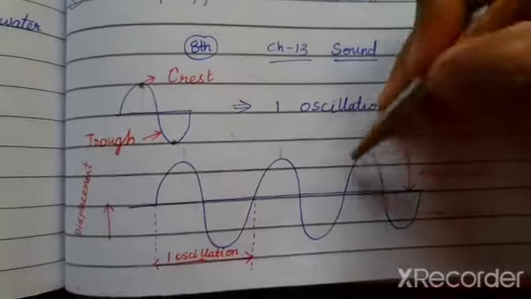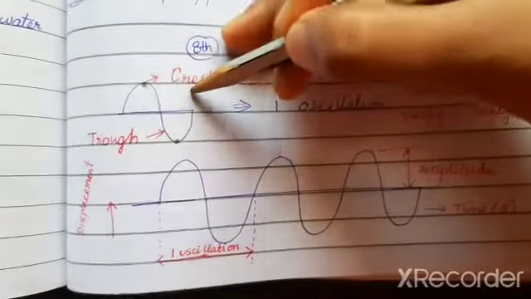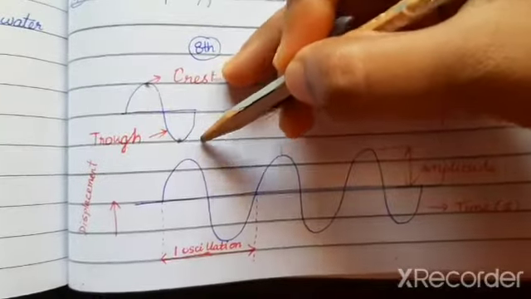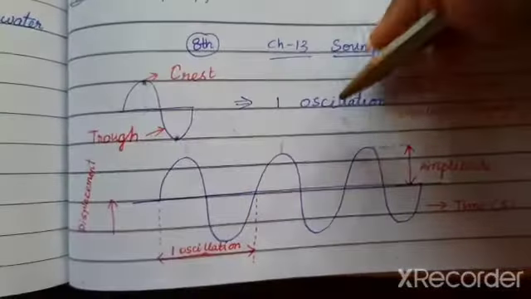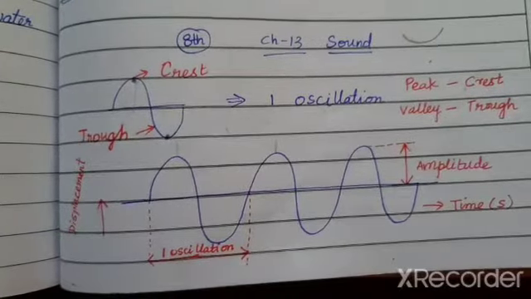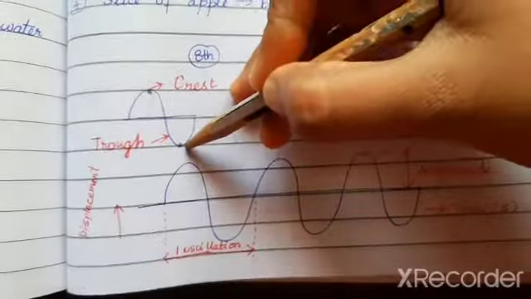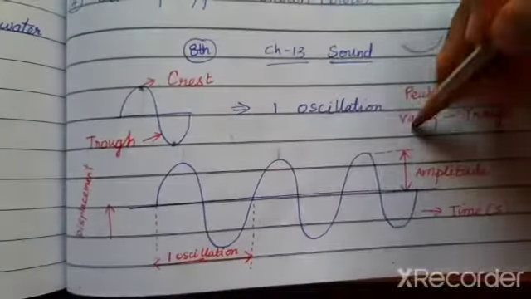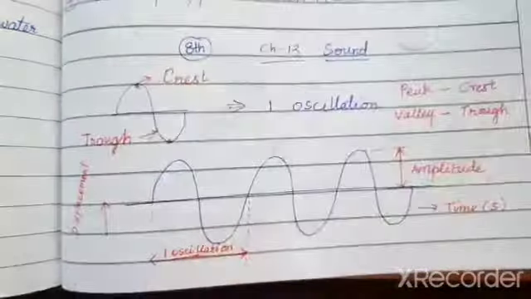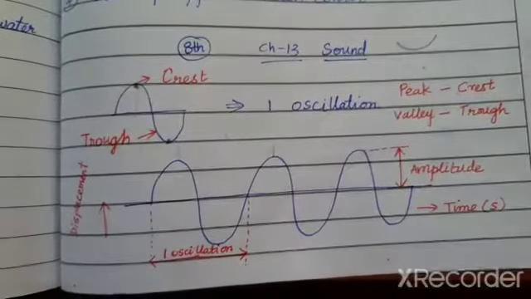So how do I describe an oscillation of a wave? When one crest and one trough is completed, then it constitutes one oscillation of a wave. The peak of the mountain is your crest and the peak of the valley is your trough. One crest and one trough is one oscillation.